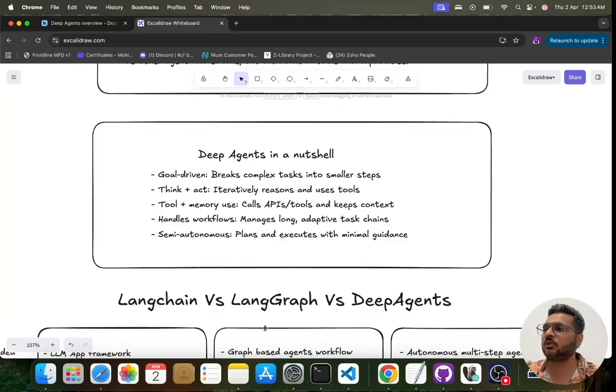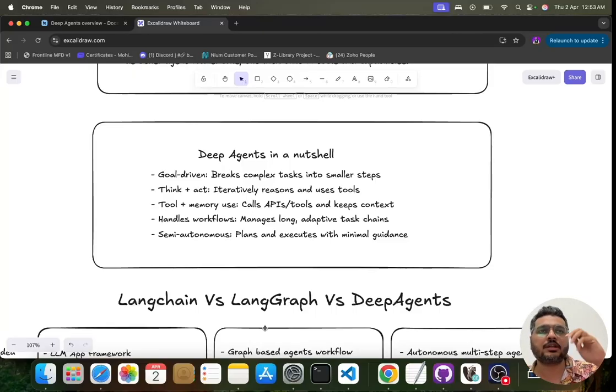It handles the workflows. It is able to make decisions on what to call next, what flow it should follow, for a very long running task as well. And it is a kind of semi-autonomous framework where it plans and executes with minimal guidance, right?